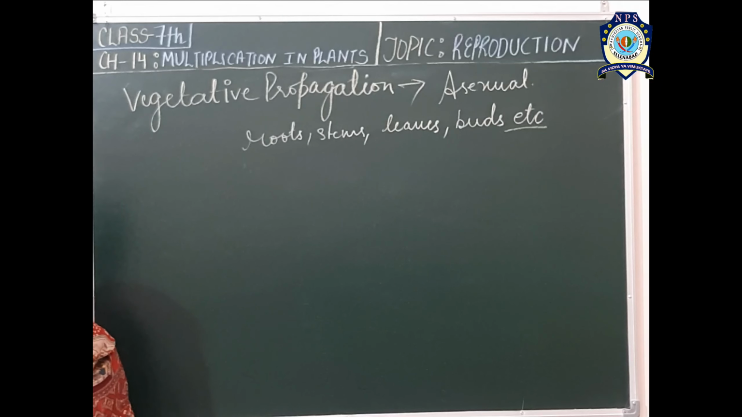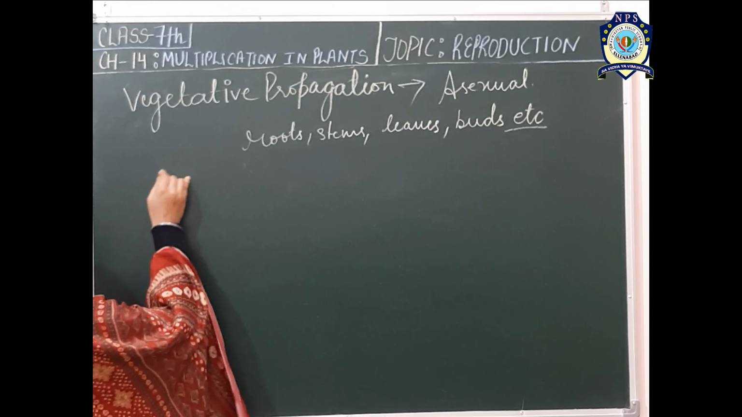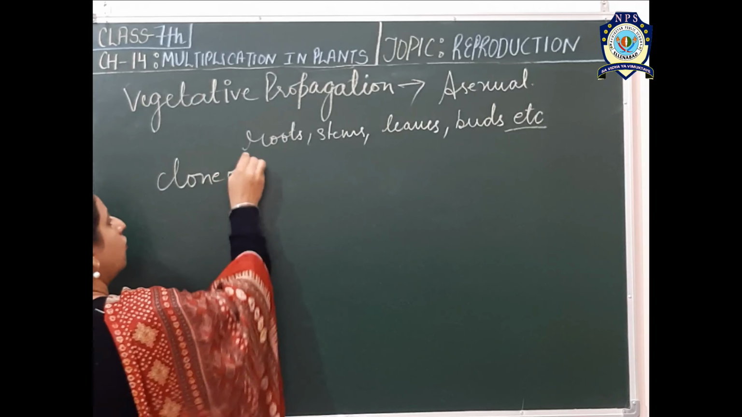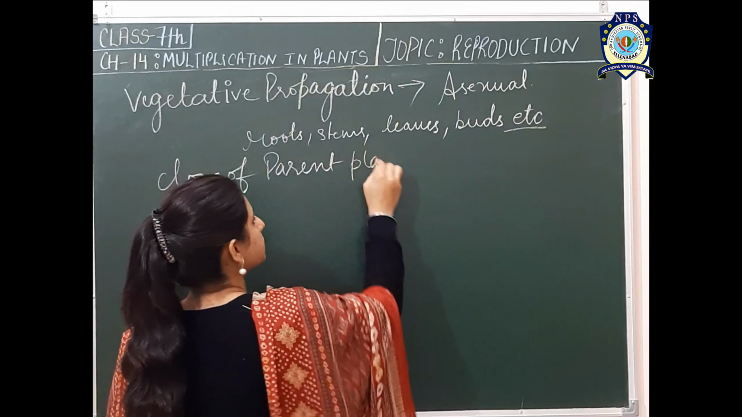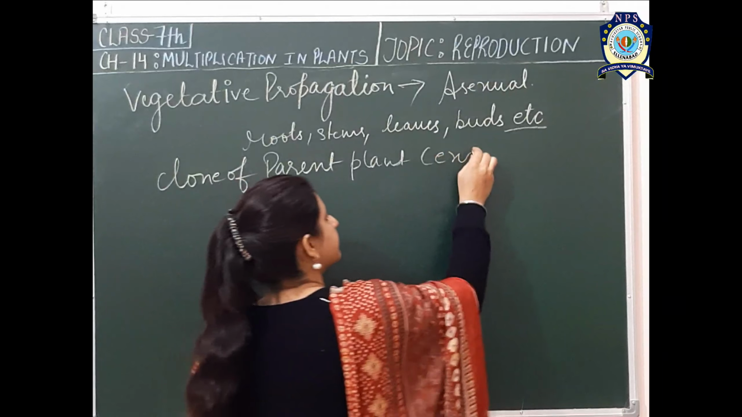Vegetative propagation gives rise to a new plant. That plant is the exact copy of the parent plant. As it is the exact copy of a parent plant, that is why it is also called a clone of the parent plant, an exact copy.